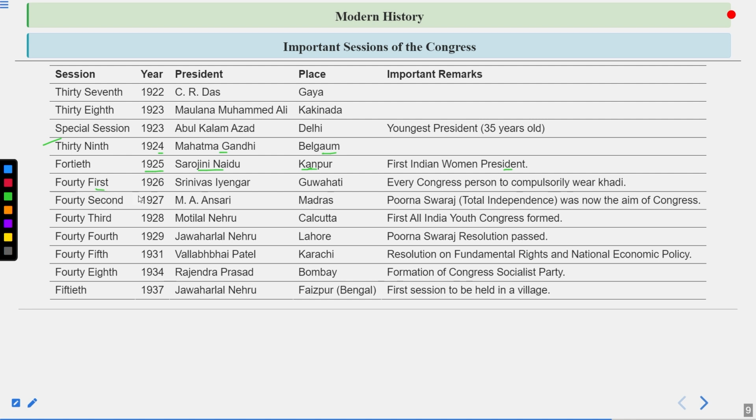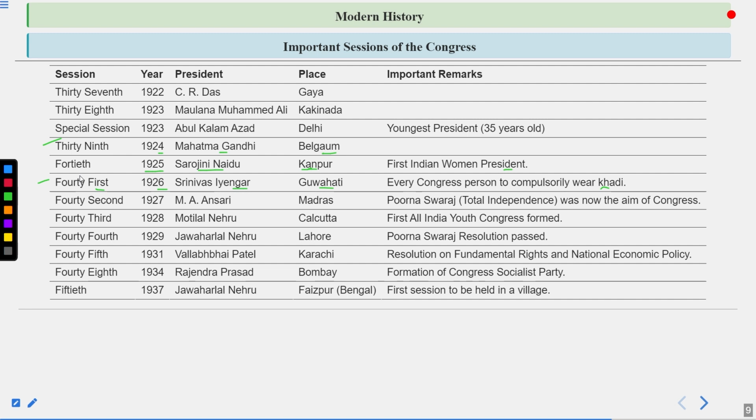Then comes the 41st session, 1926, Srinivas Iyengar. He became the president at the Guwahati session. Every Congress person was compelled to wear khadi. Remember this. This also becomes important: in which session it was made compulsory for every member of an INC to wear khadi. That was basically done in 1926. This was the time when Mahatma Gandhi was on his point during the 1920s that he promoted khadi clothes to all the people, and still he is doing that.